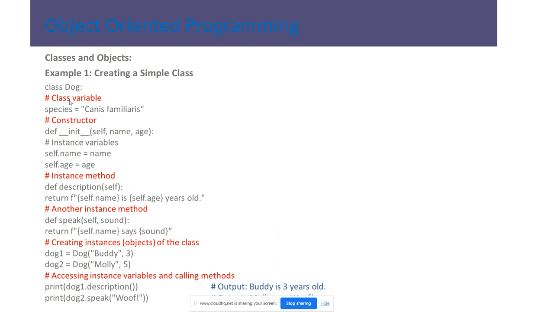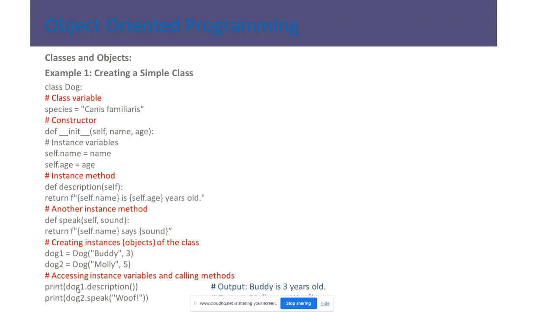Creating a simple class by using the class keyword and the class name: class Dog, and we give a colon. One variable is created here. A constructor can be defined by using def and double underscore init double underscore. Self is automatically given for every constructor, and these are the variables name and age. An instance method we can also create like this. Another instance method we can also create.